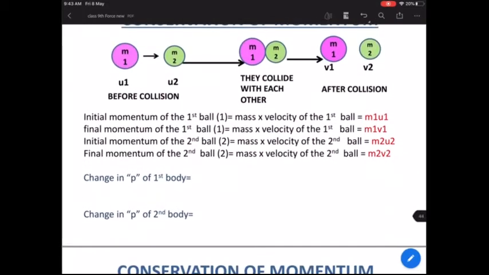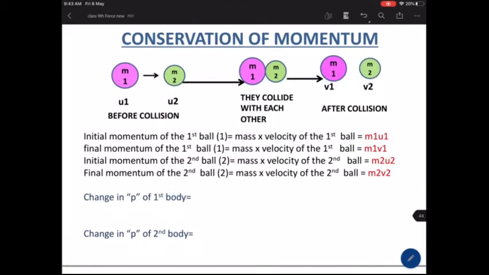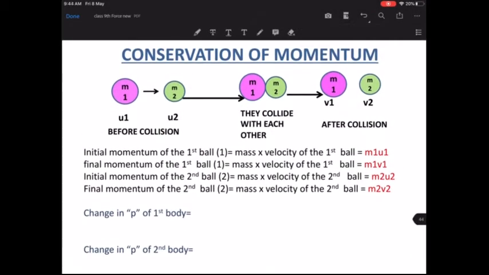So let's first calculate the change in the momentum. What is the change in the momentum of the first body? Only consider the first body. This is the initial momentum of the first body, and this is the final momentum of the first body.